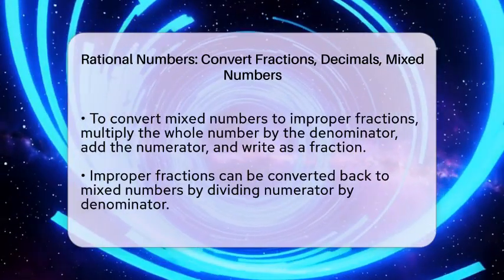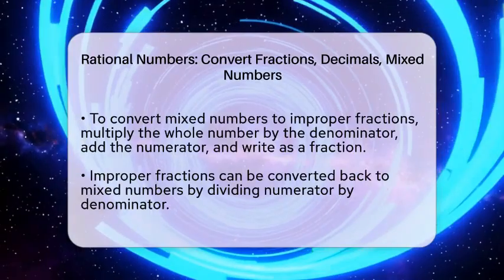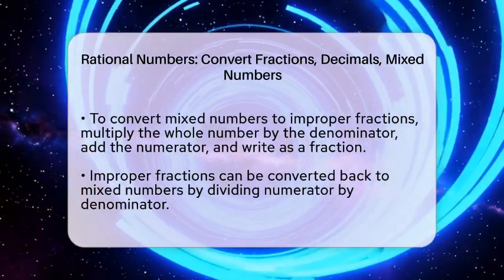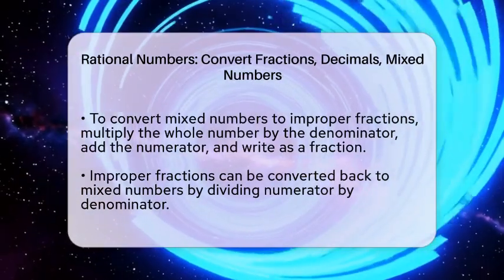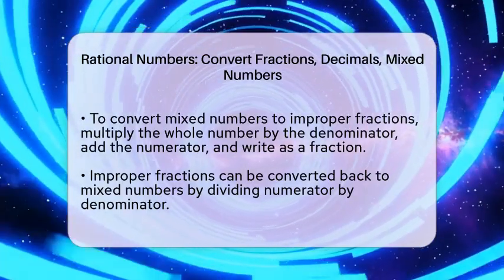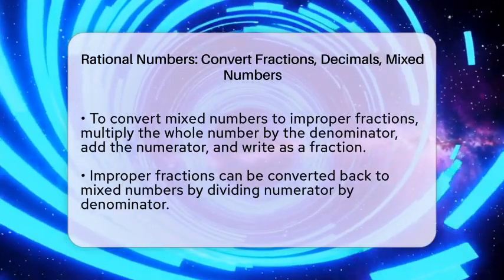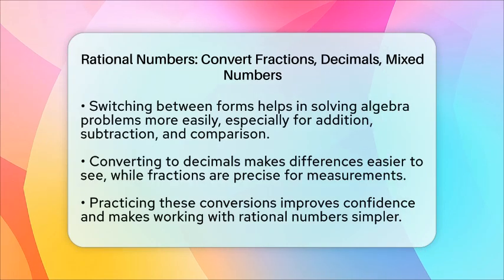Converting mixed numbers to improper fractions makes calculations easier sometimes. Multiply the whole number by the denominator of the fractional part, then add the numerator. For example, 3 and 1/2 becomes 3 times 2 plus 1, which is 7 over 2. To go the other way, take an improper fraction like 7 over 2 and divide the numerator by the denominator. 7 divided by 2 is 3 with a remainder of 1, so it becomes 3 and 1/2.